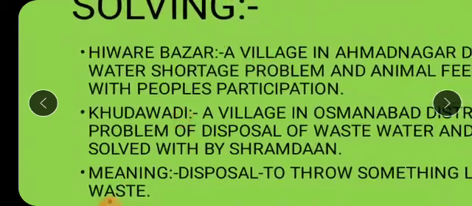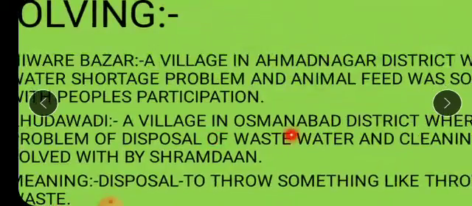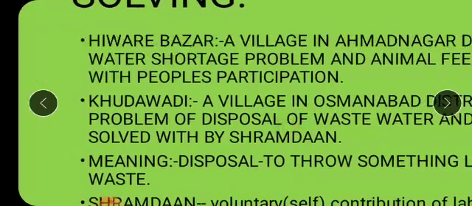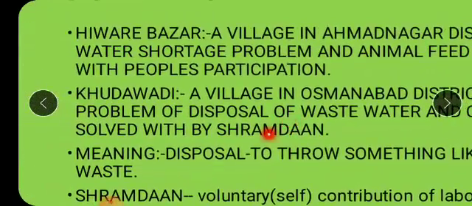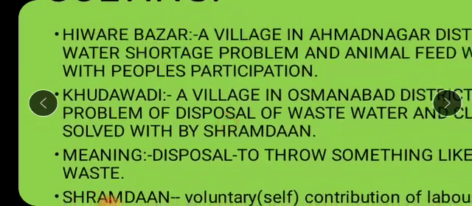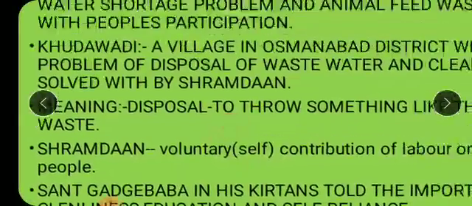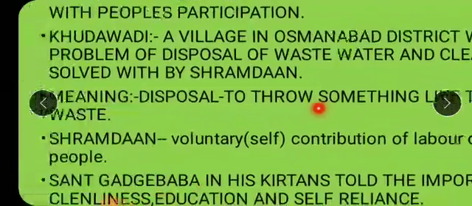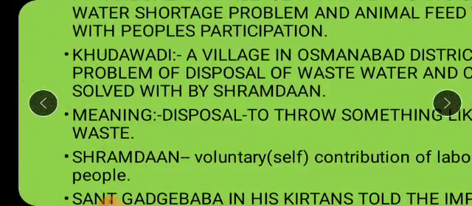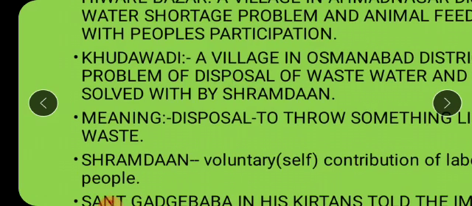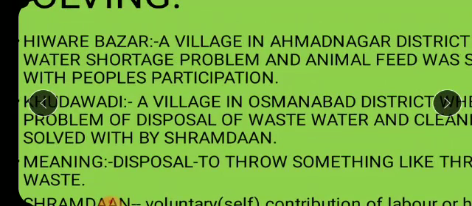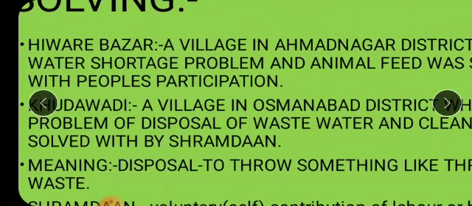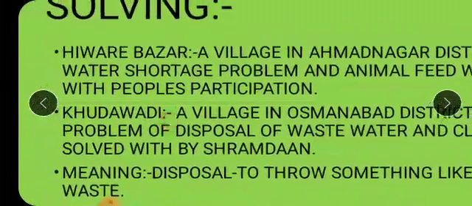The second example is about the Khudawadi village. Now this particular village is in Usmanabad district. Now what was the problem of this village, children? Problem of disposal of waste water and cleaning. Cleaning was the main problem, which was solved by Shramadan. Now what is the meaning of all these words? Disposal of waste water. Okay, see, disposal means what, children? To throw something, like throwing waste. If some waste is there, throwing away that waste is nothing but disposal. So how to dispose or treat this wastewater, how we can make use of this wastewater, or how we can throw away this wastewater, or how we can convert this wastewater for use. This particular problem in this village was solved by the people.